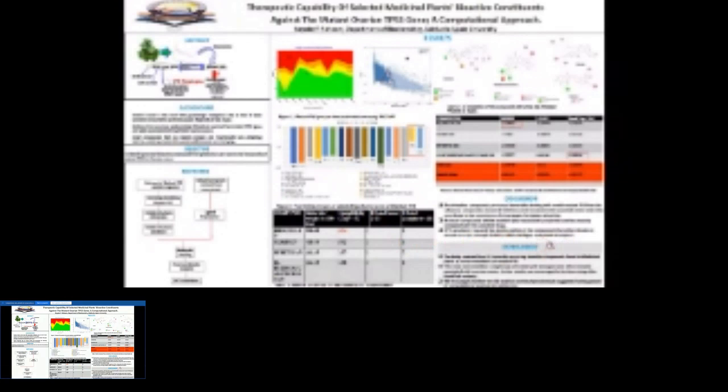So the study concludes that out of these four compounds retrieved from these plants, they have shown to be good novel modulators of this mutant TP53. In this study, we only considered a single type of mutant among the other mutants associated with ovarian cancer. So we suggest that further studies are encouraged to be done in future to identify other mutants. We also encourage further wet lab analysis to ascertain these four compounds, because the in silico analysis ascertains that these compounds can be good novel modulators of TP53 to restore its functionality.